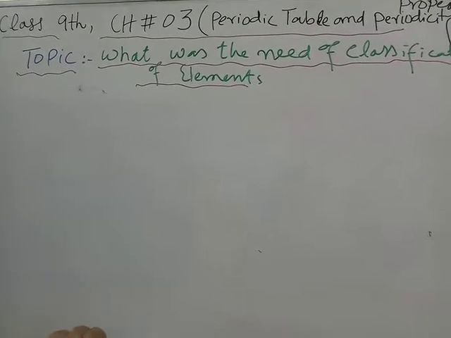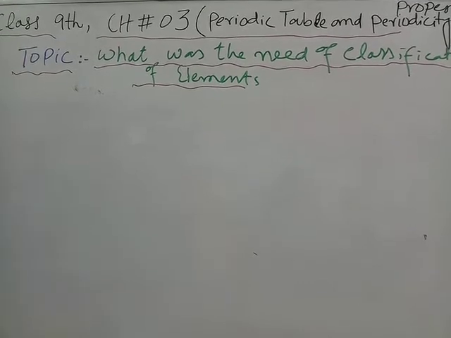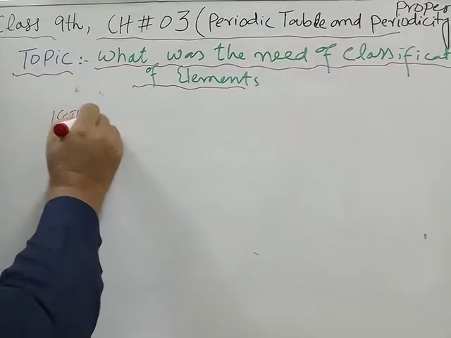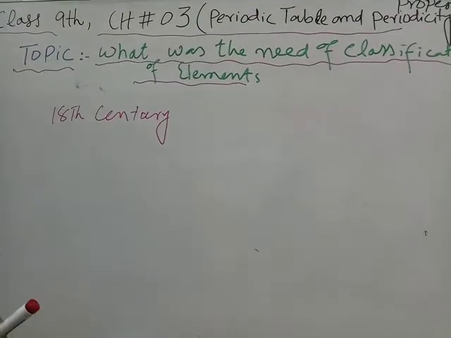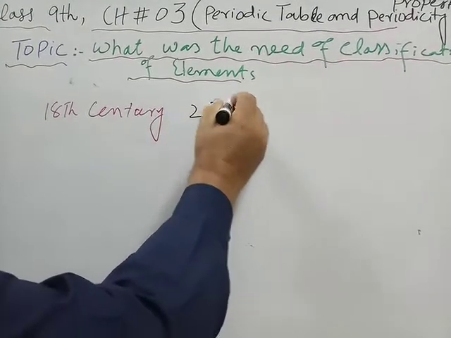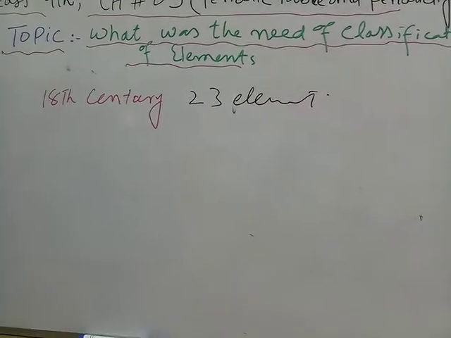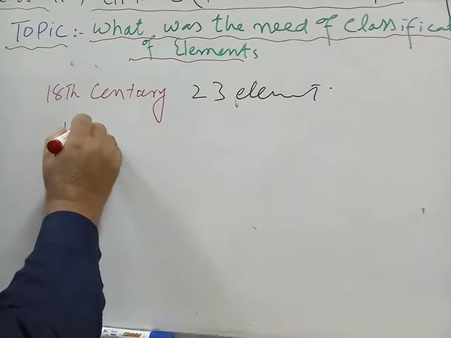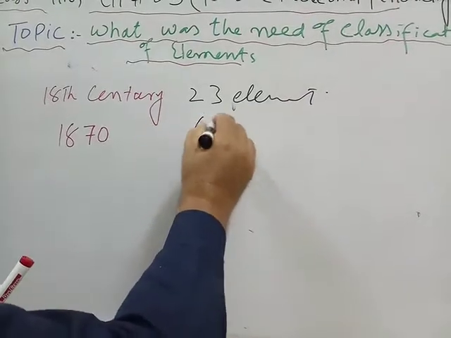We have discussed that up to the end of the 18th century, only 23 elements were known to scientists. Then up to 1870, 65 elements were known.